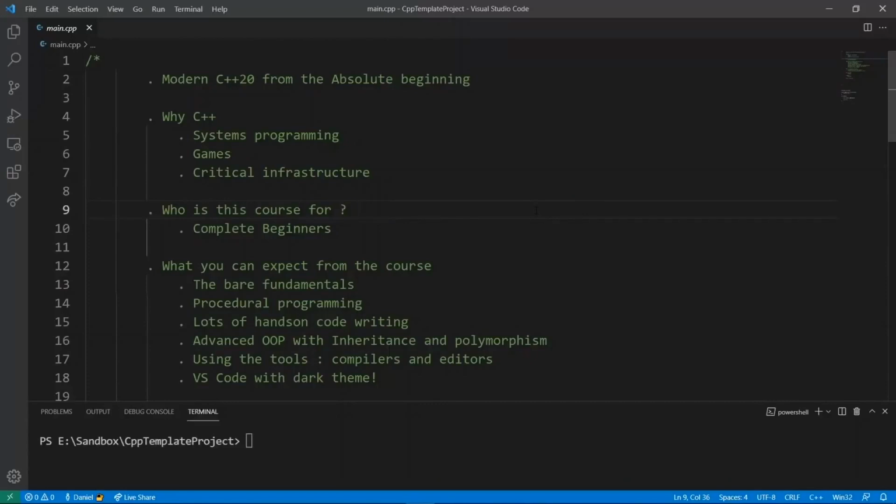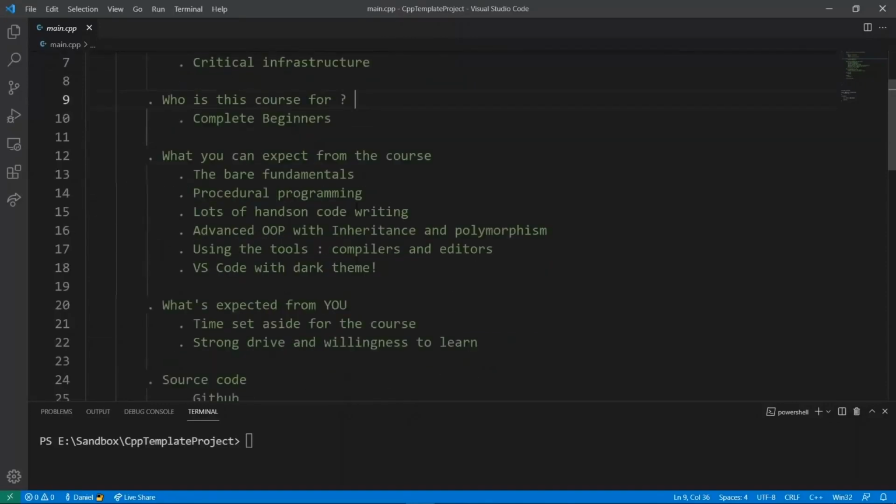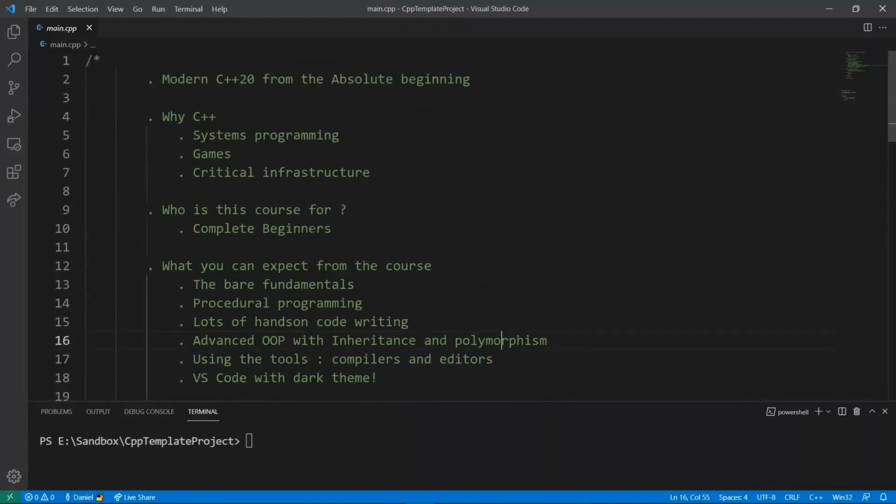Hello guys, and welcome to this Modern C++ 20 course. This is a course that is going to take you from the absolute beginning where you know nothing about C++ and you're going to go all the way to a point where you can use some advanced features in the C++ programming language. That includes things like object-oriented programming with inheritance and polymorphism with the C++ programming language.